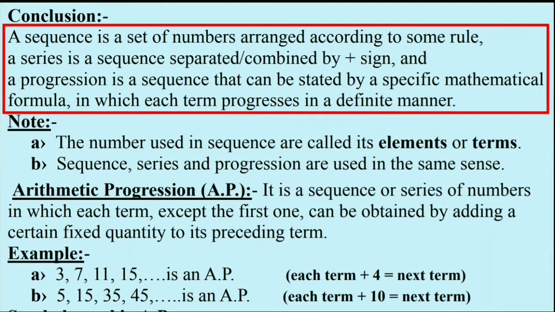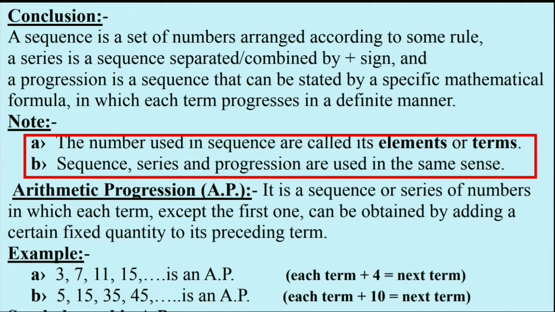It means if all the terms are connected with positive signs, then the sequence becomes a series. And a progression is a sequence that can be stated by a specific mathematical formula in which each term progresses in a different manner. So in progression, whatever mathematical relation is there in between the first and second term, the same relation is there in between the second and third term, and so on.